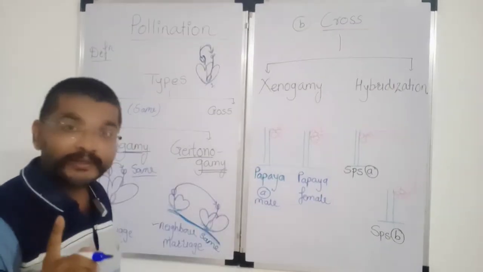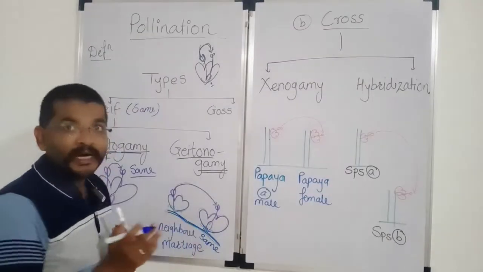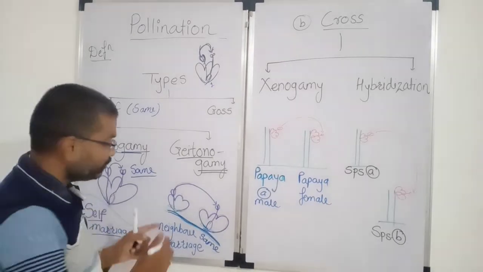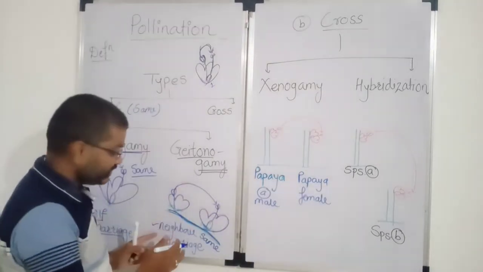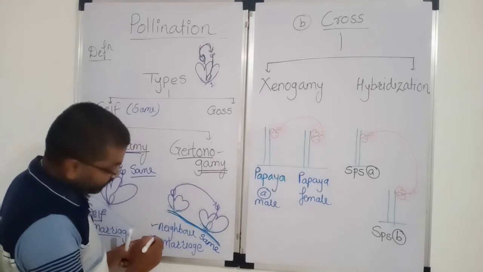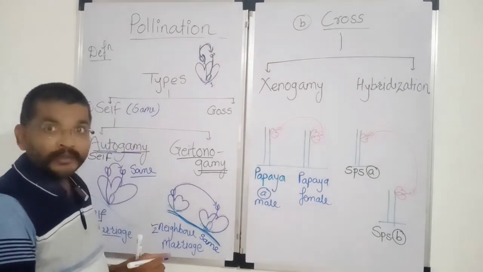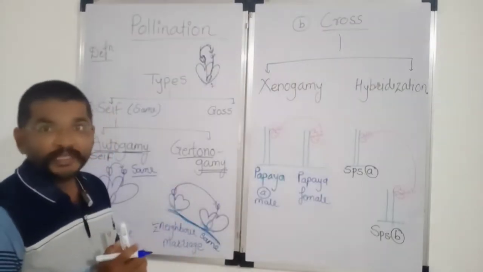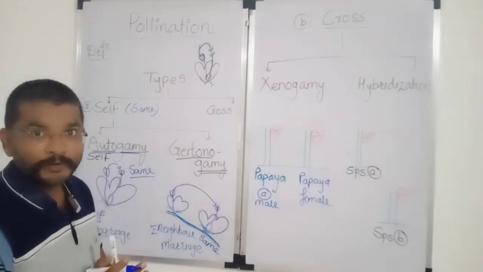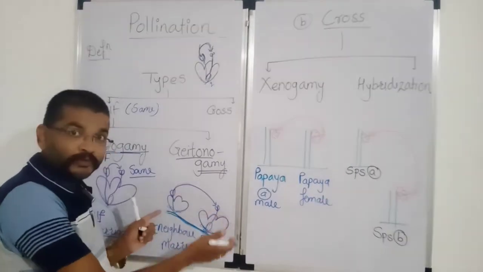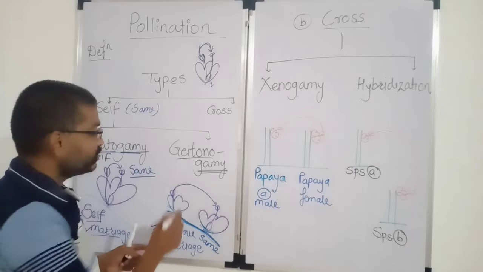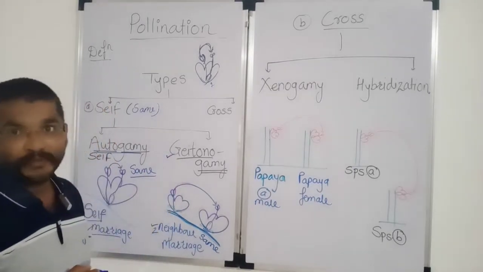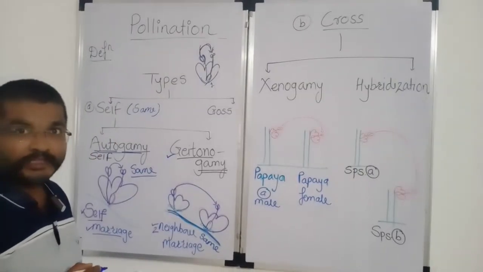Here the plant is one, but the flowers are two. Therefore, the pollination takes place between two neighboring flowers. Both the flowers have the same genetic makeup. Therefore, it is a self-pollination. But the flowers are two in number. Therefore, it is called geitonogamy.